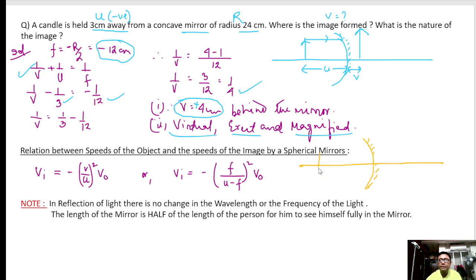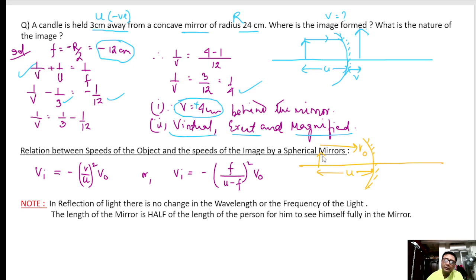This is the object, which is U. Now, if the object is moving towards the mirror with a speed V0, the question is, how fast will the image appear to move to the observer?